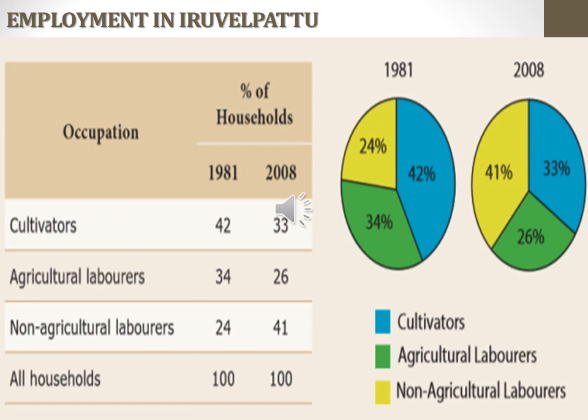In 1981, almost 76% were agriculture workers, and just 24% were non-agriculture laborers. But in 2008, agriculture workers decreased to 59%, from 76 to 59. Non-agriculture workers increased from 24% to 41%. So there is a change in economic pattern. This shows that the people are shifting from agriculture work to non-agriculture work.